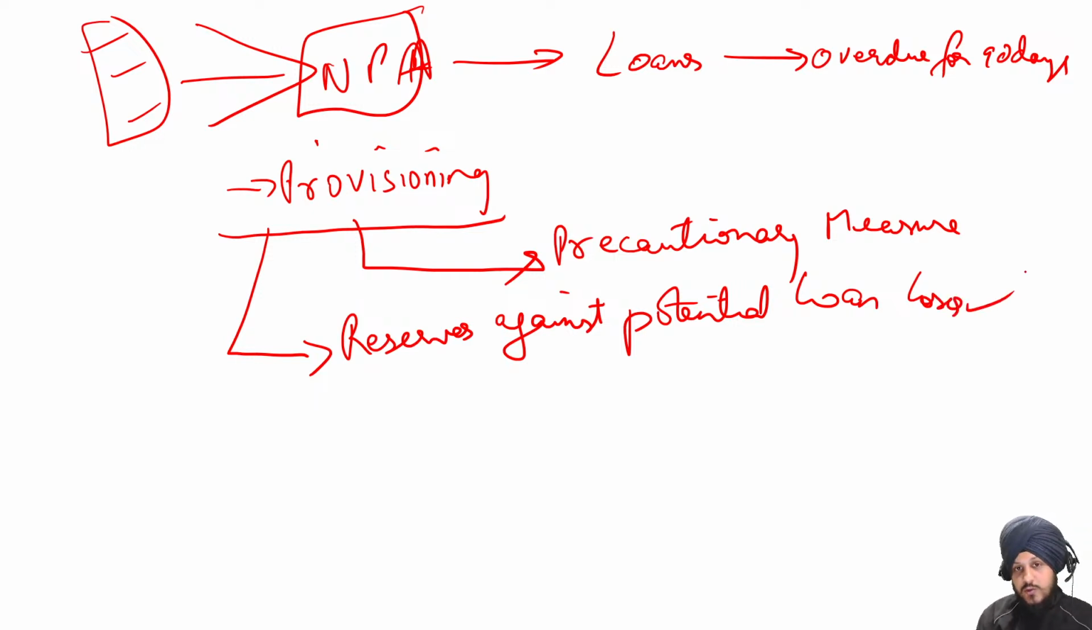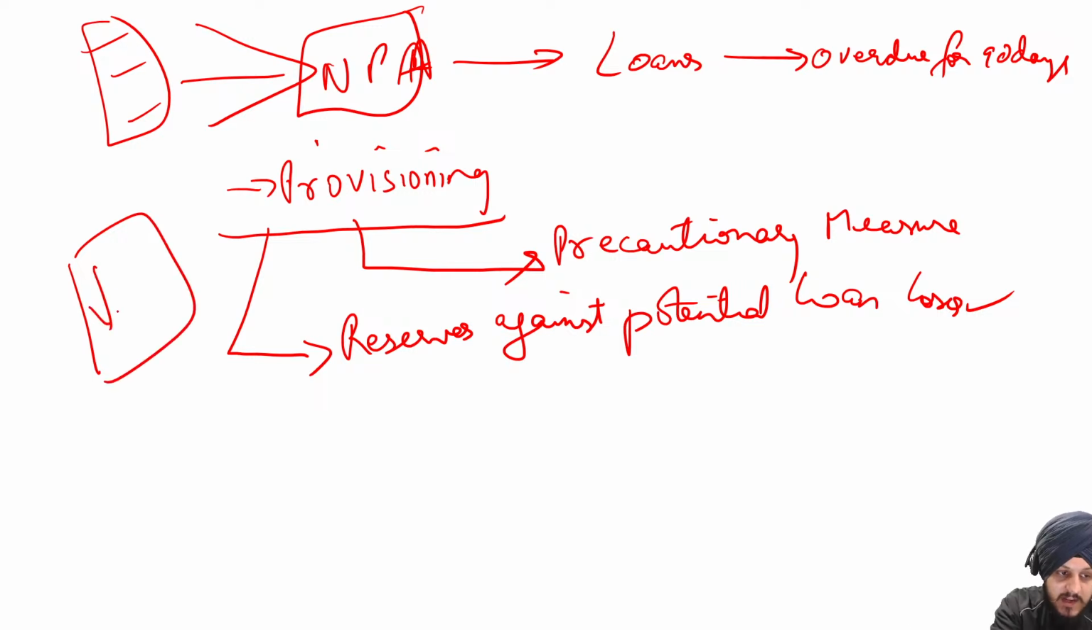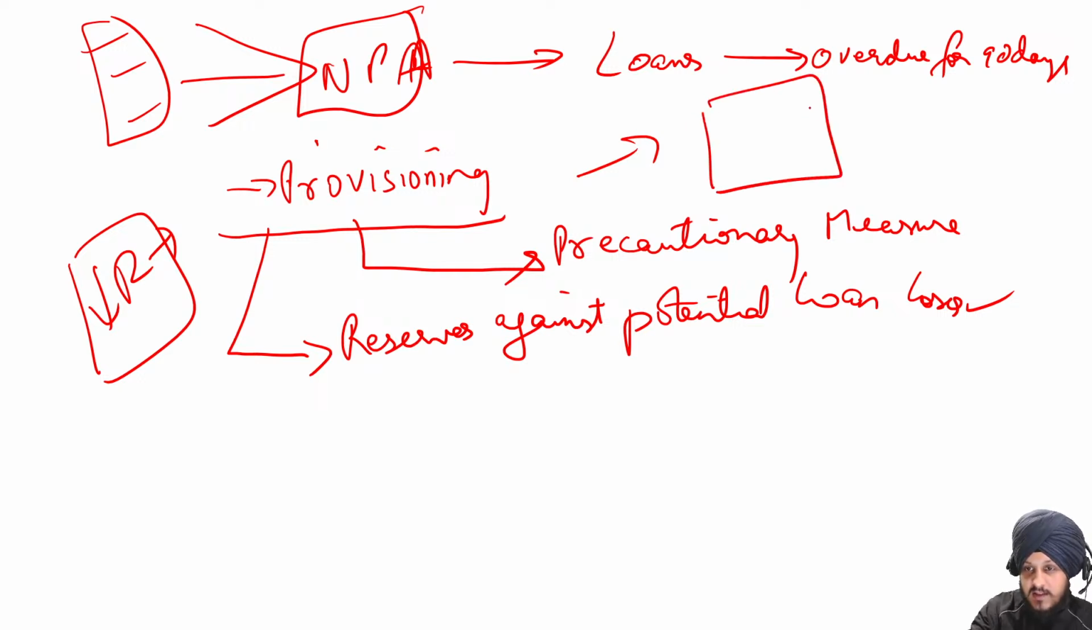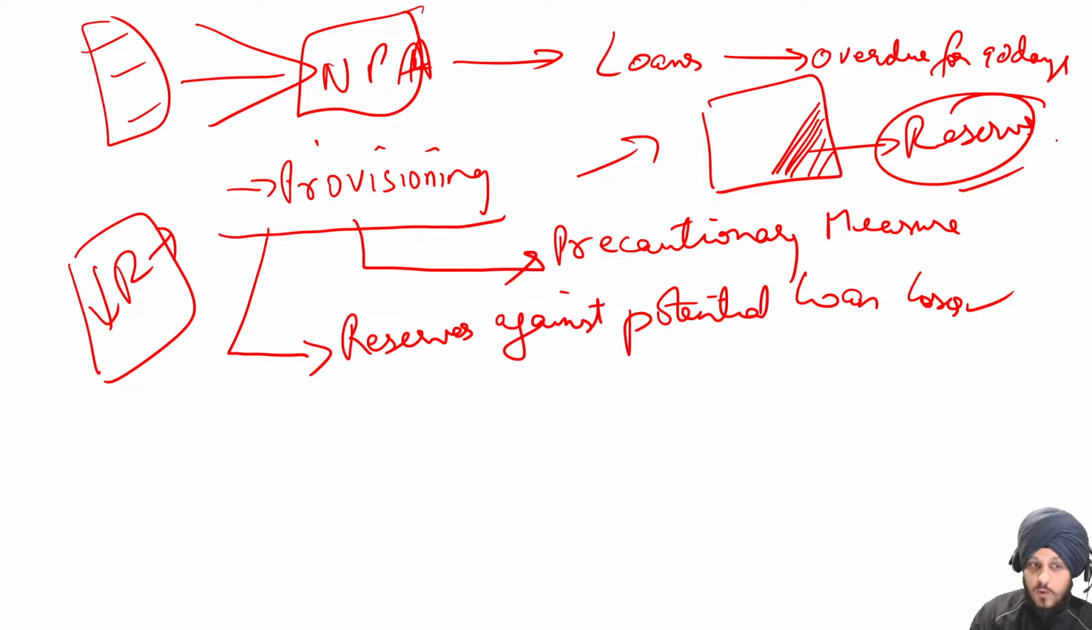So what banks do in provisioning is that banks keep a certain percentage of loan set aside in order to mitigate the risk that is associated with the losses. Suppose they are giving a certain amount of loan, then they are going to keep aside a certain part of that loan in order to reduce the risk. So this is what we understand by provisioning of loan, the risk associated with potential loan losses.